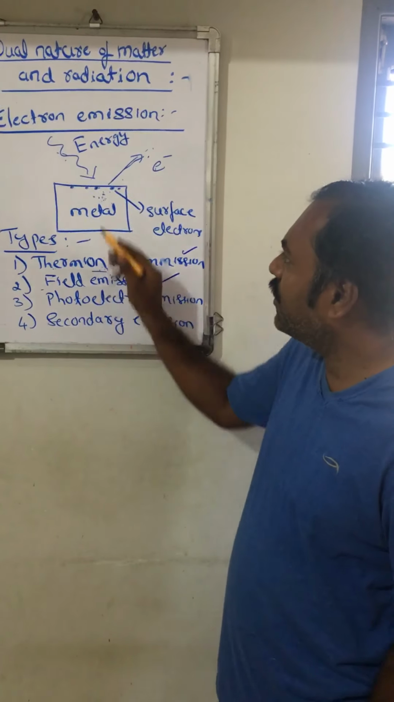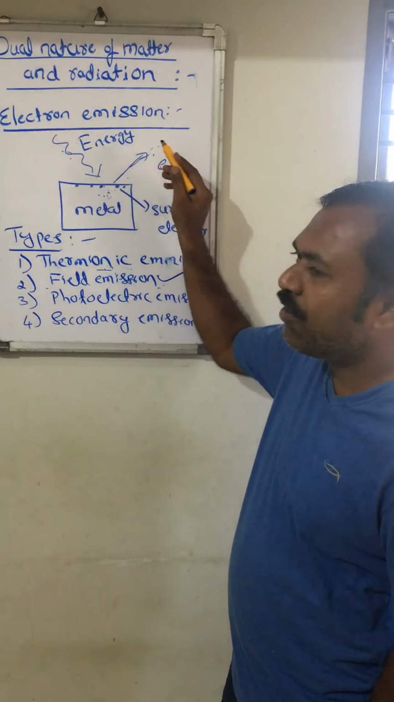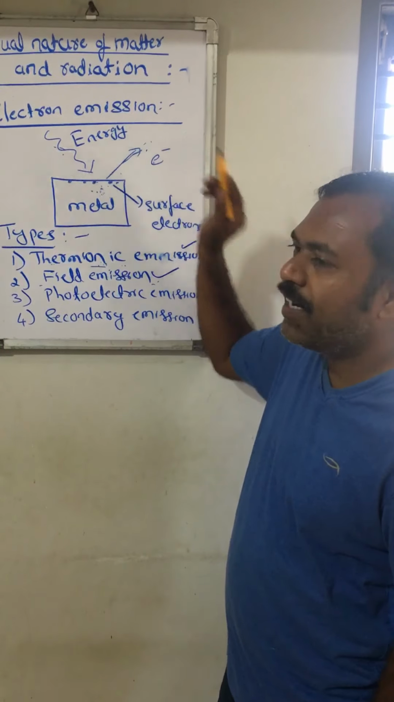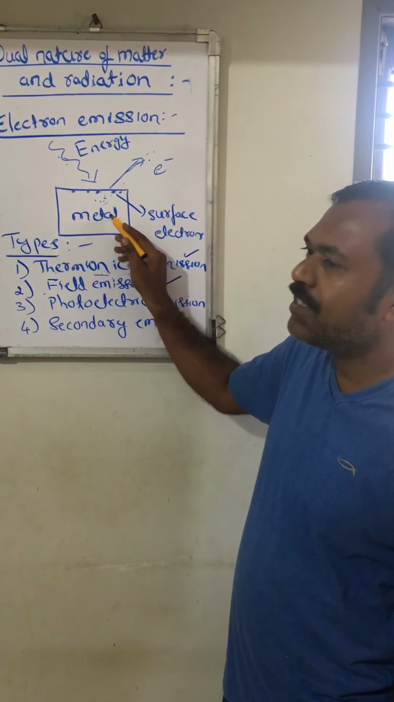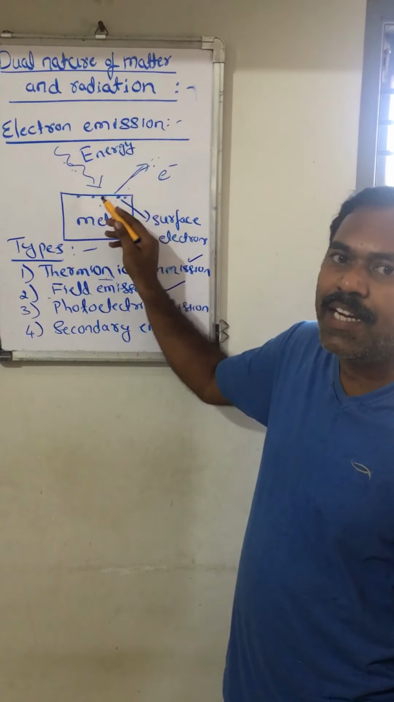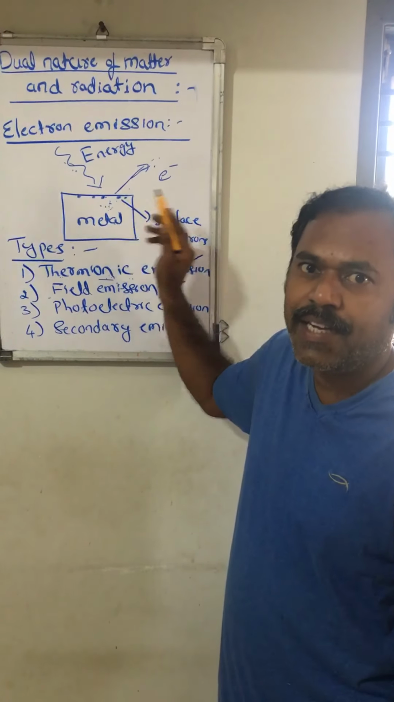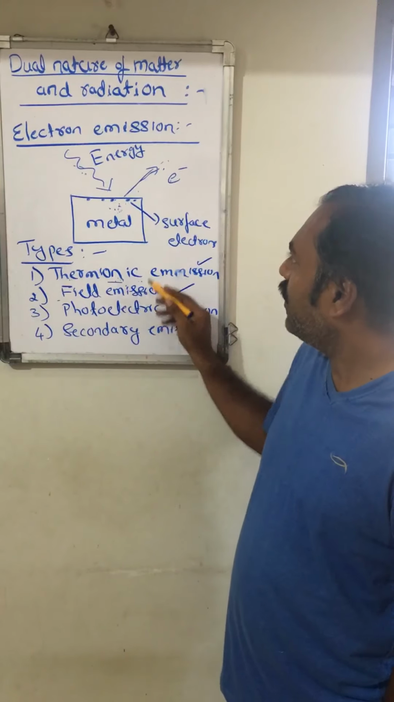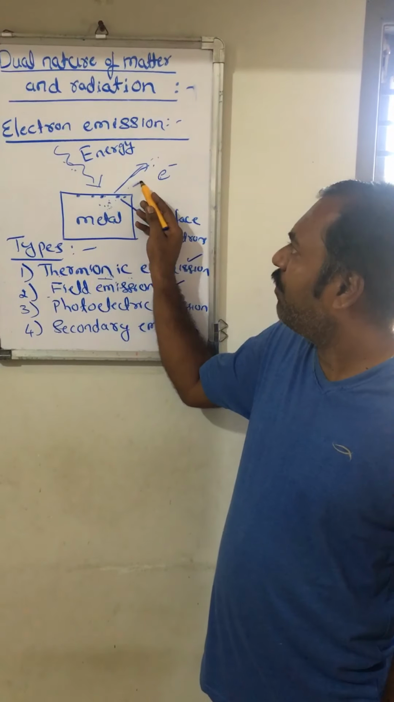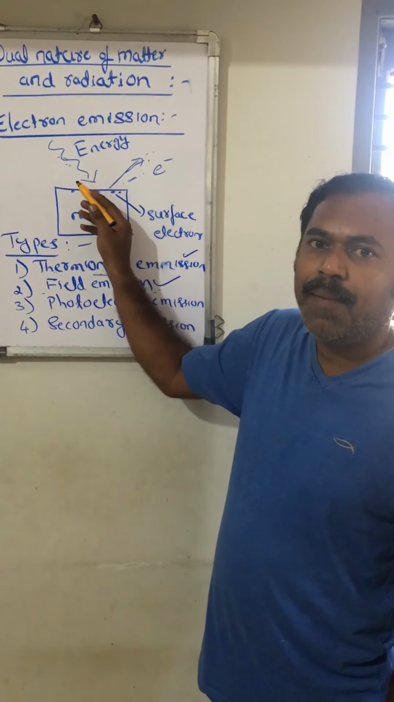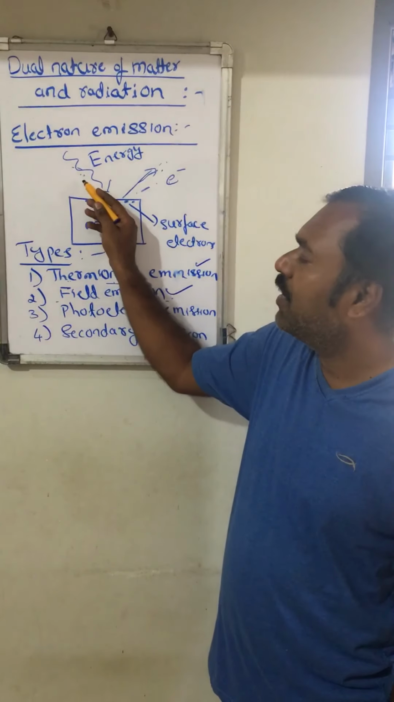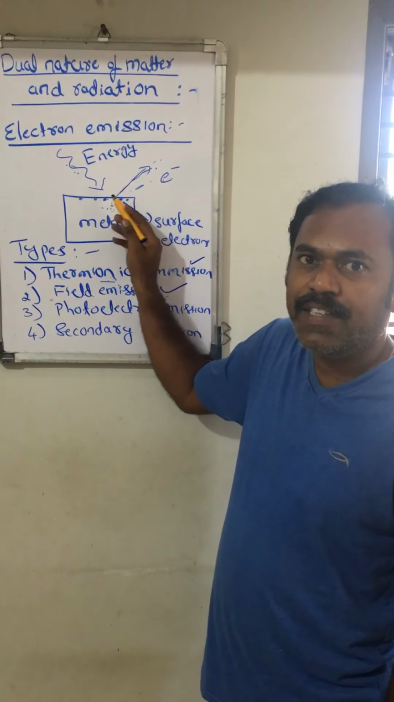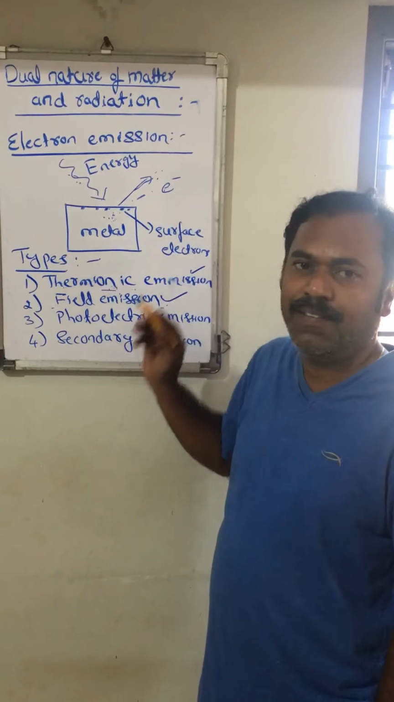So what is field emission? The liberation of electrons from a metal surface when a strong electric field is applied to the metal surface. Once again I will repeat the field emission: the liberation of electrons from a metal surface when a strong electric field is applied to the metal.